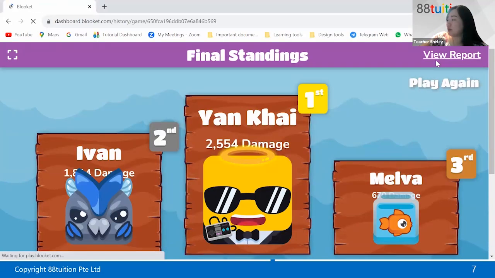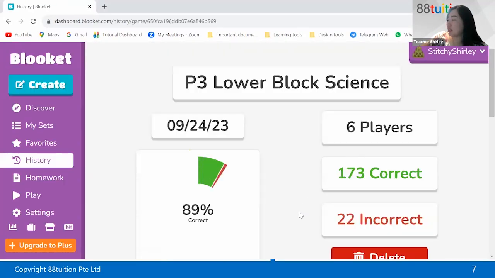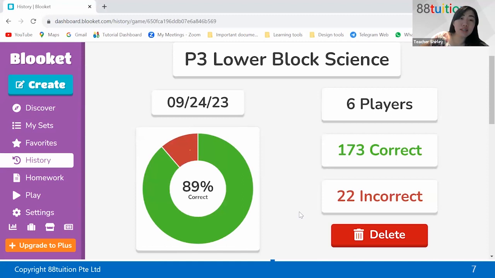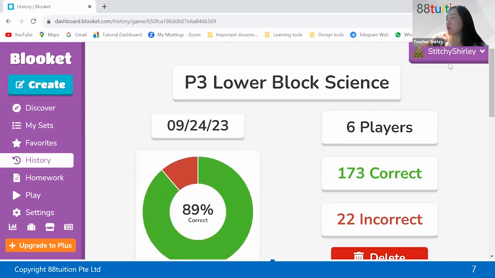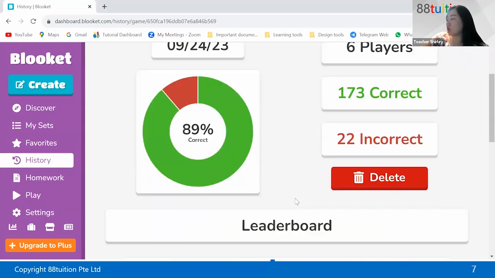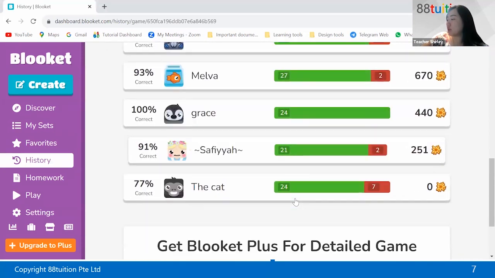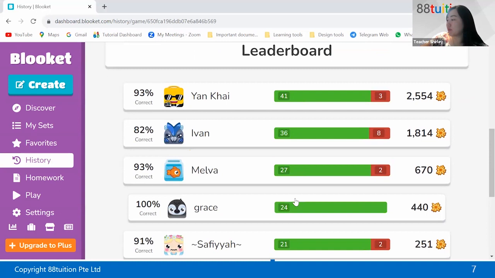Let's have a look at your report. Oh, not bad. I think as a class, you all managed to get almost 90% of the questions correct, which means your lower block science is quite good. Most of you did quite well, huh? Oh, okay, Grace, you got 100% of your questions correct. That's very well done.